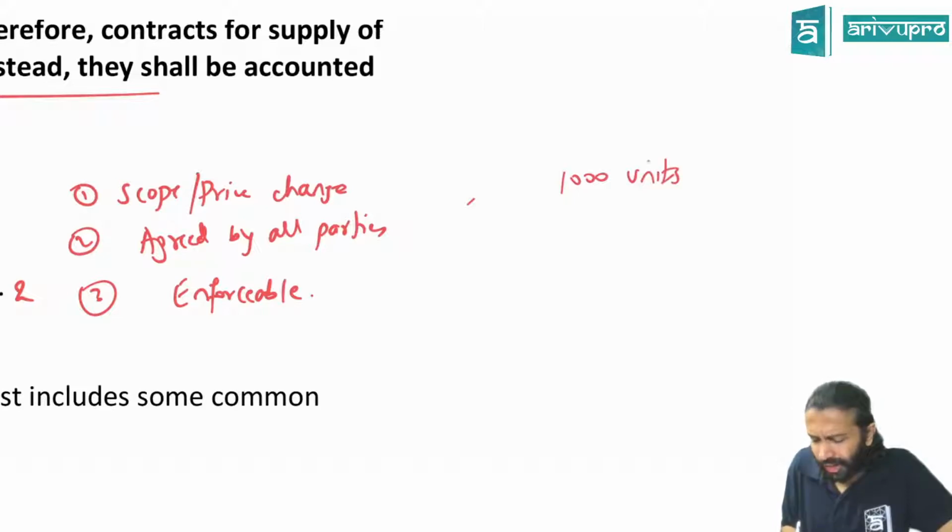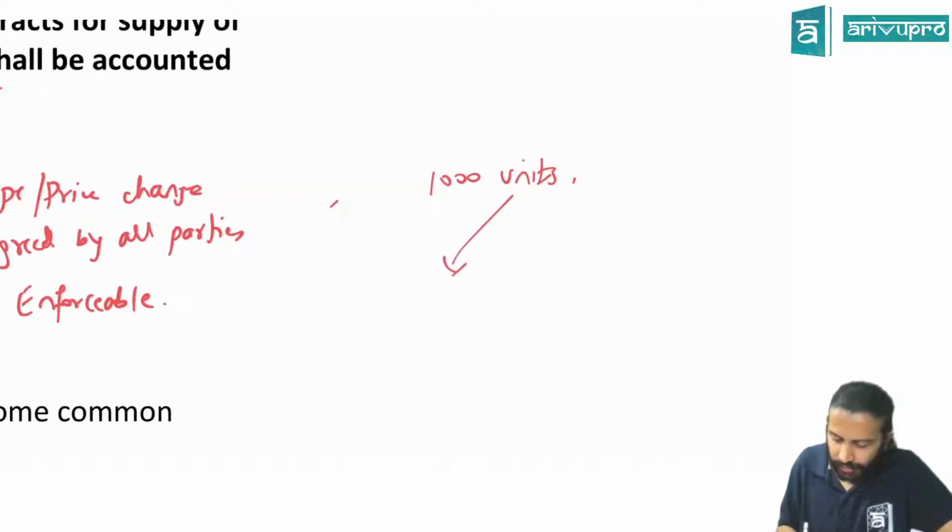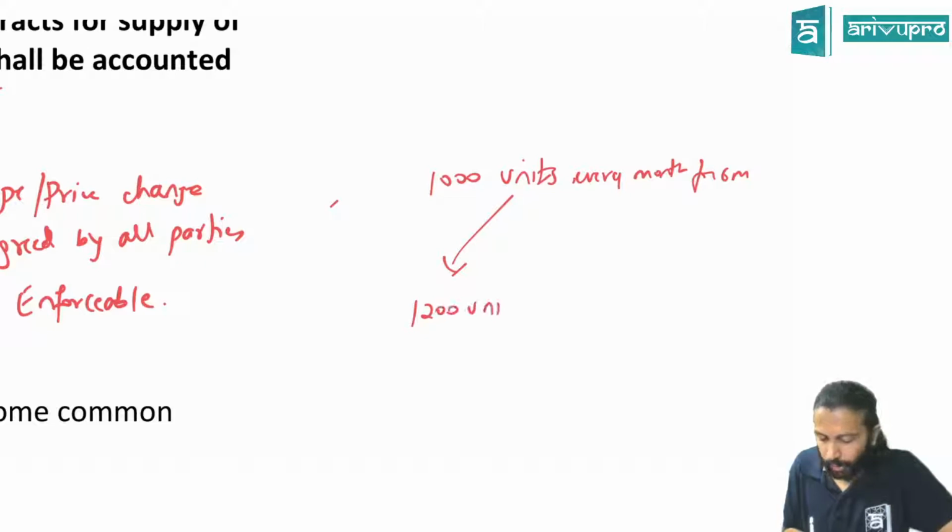Earlier, let's say the contract was to supply 1000 units. Now the contract has been modified. The 1000 units you will supply in 6 months was the contract, sir. Or 1000 units every month. 1000 units you will supply every month for 6 months was the contract. Done. After 3 months they said you have to supply me 1200 units.